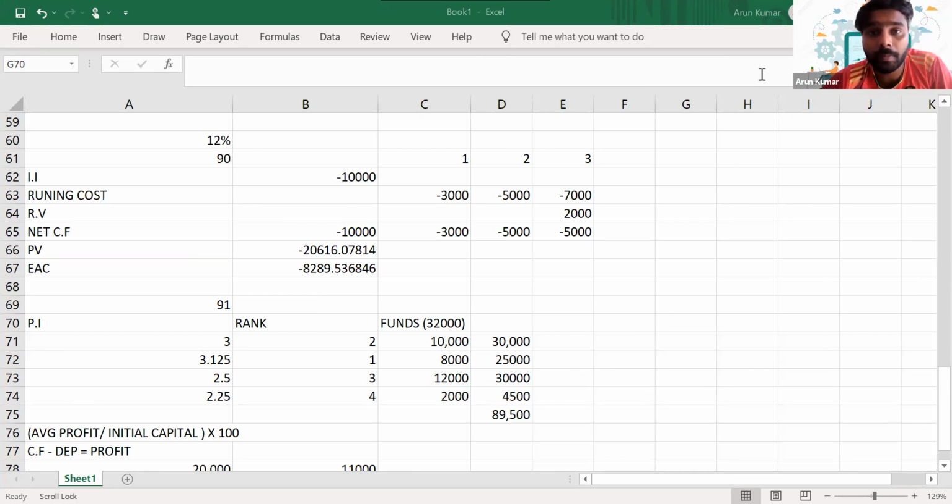So is it clear, everyone? The same way, there is soft capital rationing as well. So what do you mean by soft capital rationing?